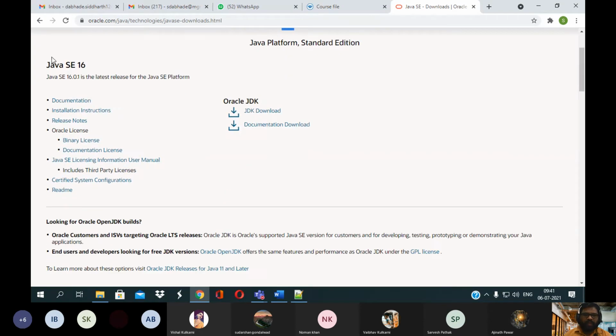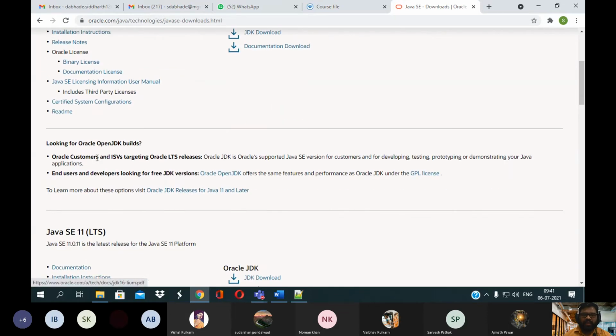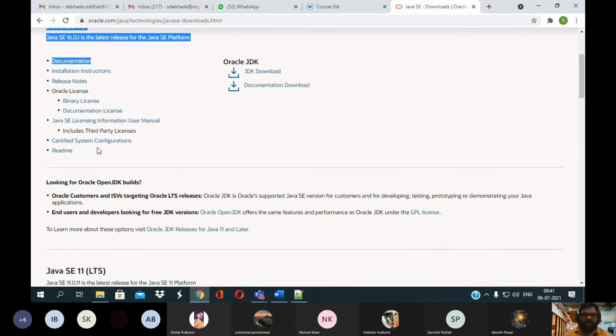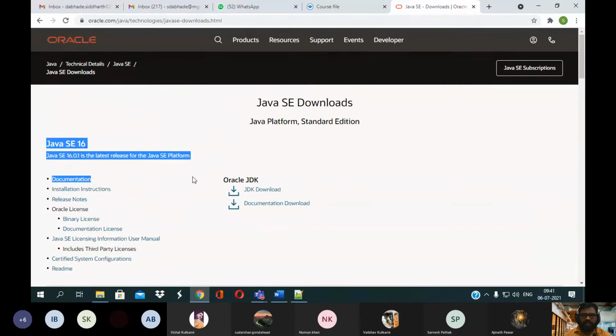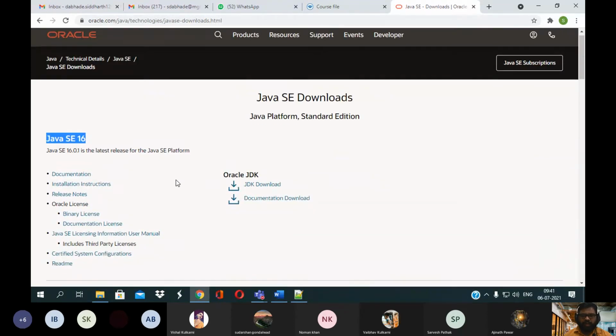Here you need to use the Standard Edition to develop your Java application. You can see there are documentations present, installation instructions are given, some notes are given, and licenses are given in the form of binary and documentation. So you can select any one of your required JDK versions, but I suggest you choose the latest one.